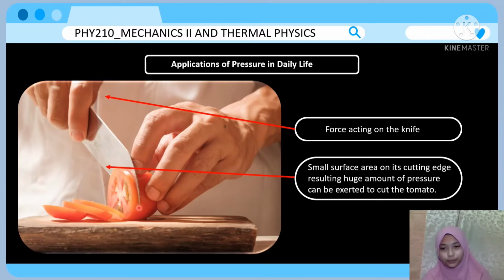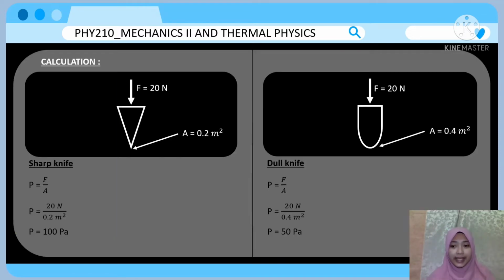But how do we prove that an object with a small surface area can produce a big amount of pressure? Actually, it can be proved by calculation. To prove it, I'm using two types of knife, a sharp knife and a dull knife. Let's say we use the same value of force, which is 20 Newton, but the only difference is the surface area, which is 0.2 meter squared for the sharp knife and 0.4 meter squared for the dull knife.